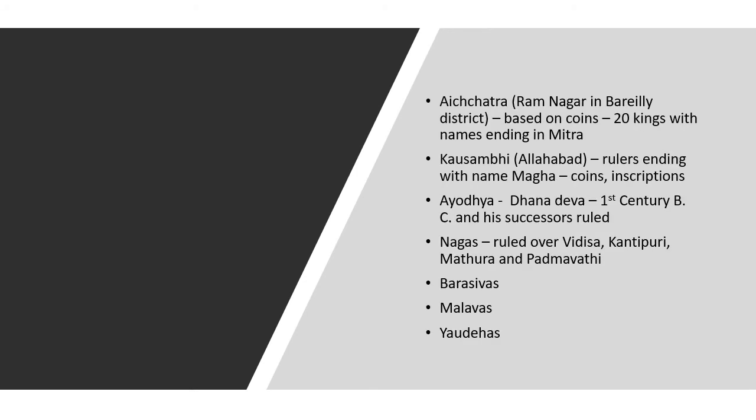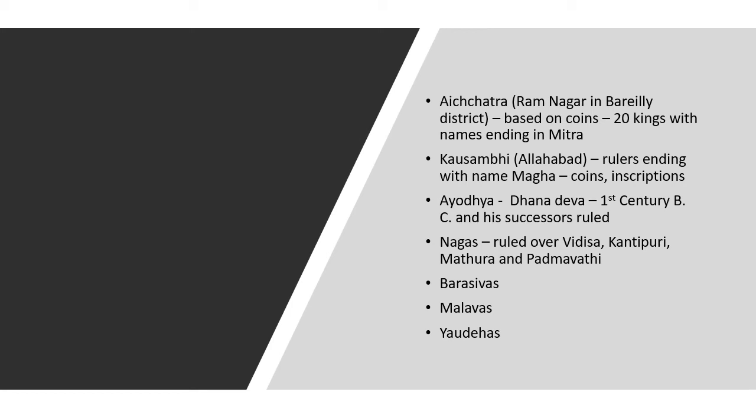I told you earlier, this is a very confusing period because there are lots of kingdoms. See, there is a place called as Aichatra in Uttar Pradesh, in Bareilly district. In Uttar Pradesh, there is a district called as Bareilly, and in this Bareilly, it was already known as Aichatra. It was based on coins, where rulers ending with names Mitra have been identified.